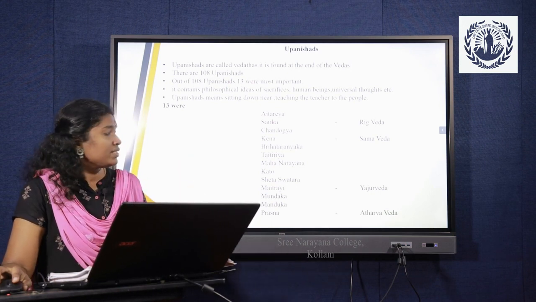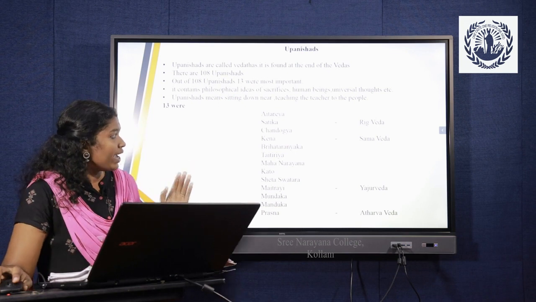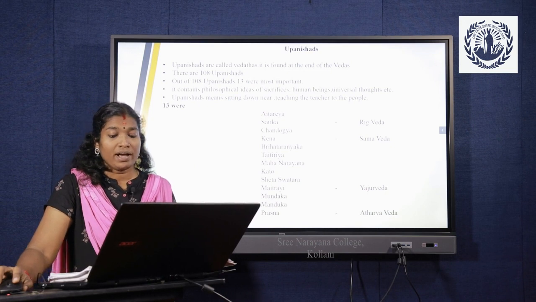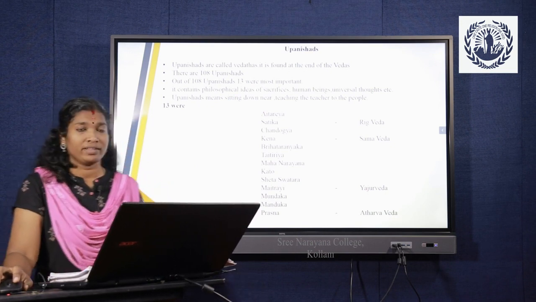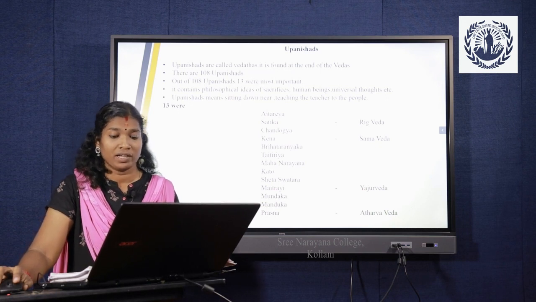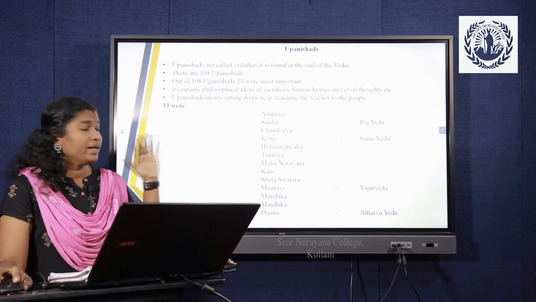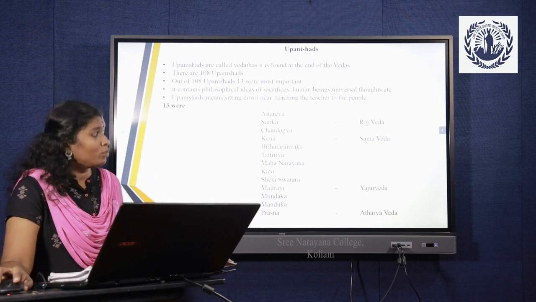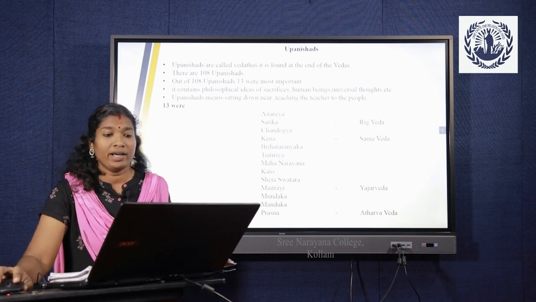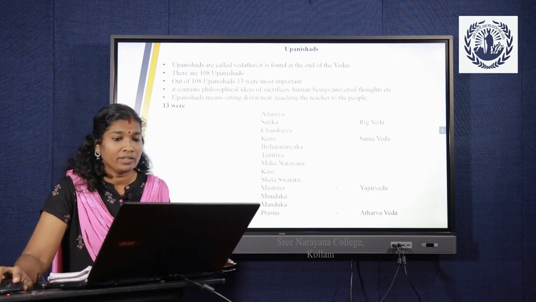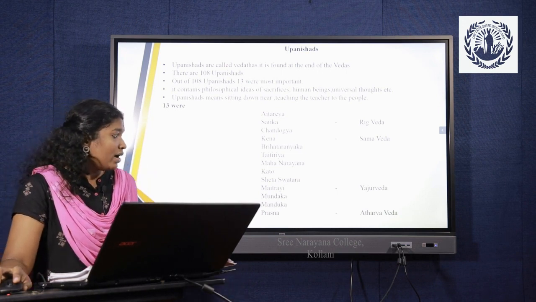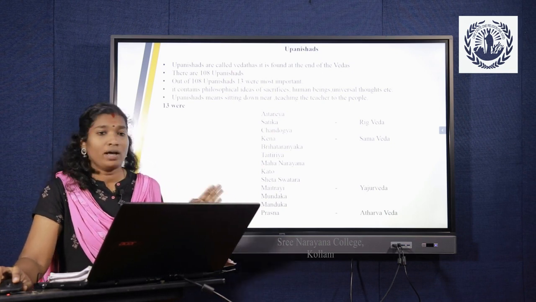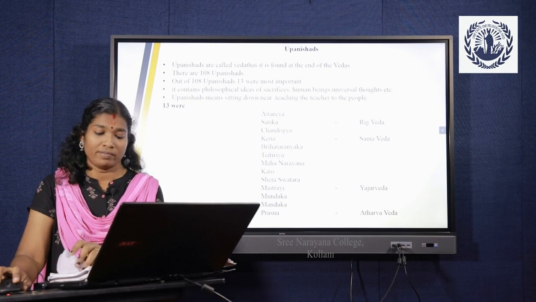The Aitareya Upanishad, Kaushitaki Upanishad, Chandogya Upanishad, Kena Upanishad, Brihadaranyaka Upanishad, Taittiriya Upanishad, Mahanarayana Upanishad, Katha Upanishad, Shvetashvatara Upanishad, Maitrayani, Mundaka, Mandukya and Prashna. Among them, the Aitareya and Kaushitaki Upanishads belong to Rigveda, and Chandogya and Kena Upanishads belong to Samaveda. Brihadaranyaka, Taittiriya, Mahanarayana, Katha, Shvetashvatara and Maitrayani Upanishads belong to Yajurveda, and the last 3, Mundaka, Mandukya, Prashna belong to Atharva Veda.